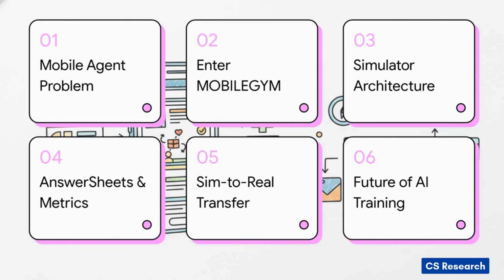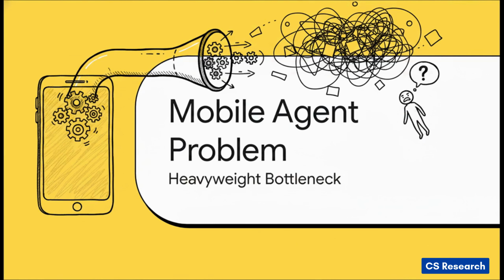disastrous. To break this all down in today's explainer, we'll hit the mobile agent problem, enter MobieGym, look at how the simulator works, dive into answer sheets and benchmarking, check out sim-to-real transfer, and wrap up with the future of AI training. So, Part 1. The mobile agent problem and the heavyweight bottleneck we're currently facing.